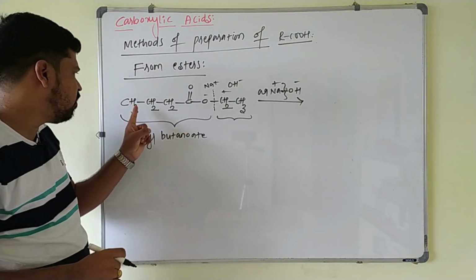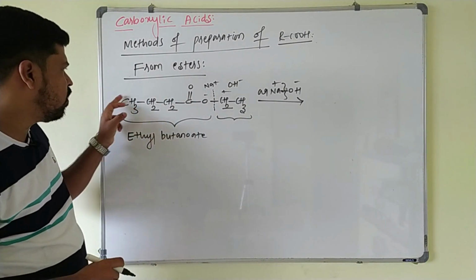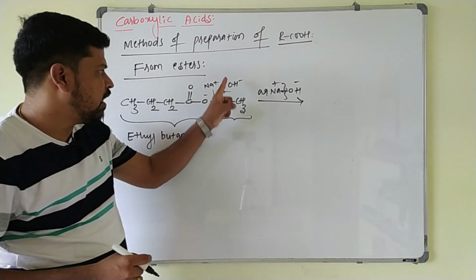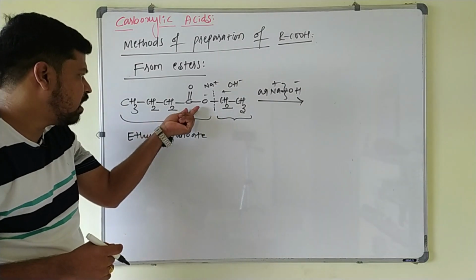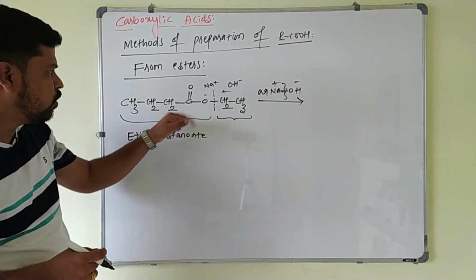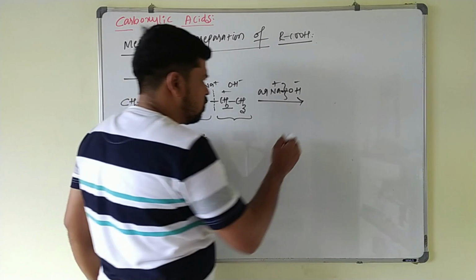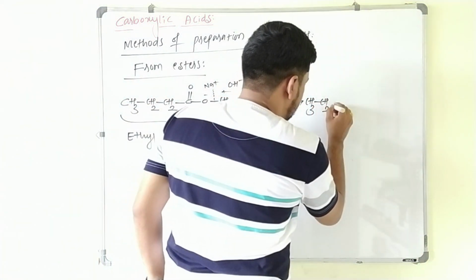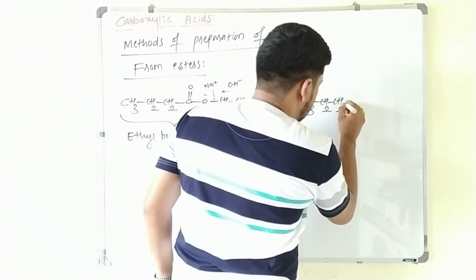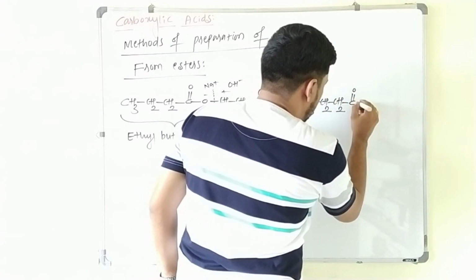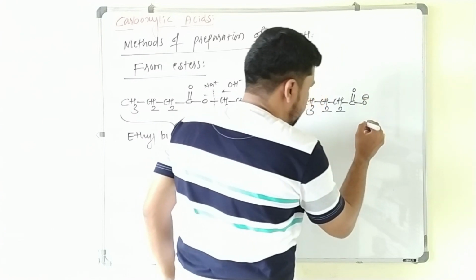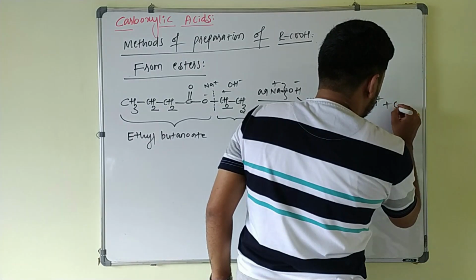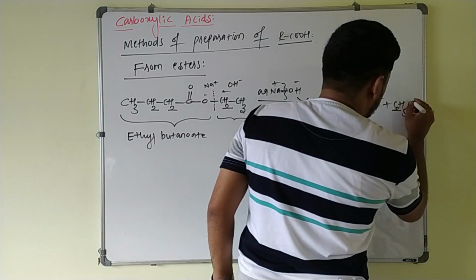So first what you will get here? Sodium salt of butanoic acid, 4 carbon atoms are there, this is sodium butanoate, then you will get ethyl alcohol, and this salt upon acidification gives butanoic acid. So what you will get first? This will be CH3CH2CH2COO minus Na plus plus C2H5OH, you will get ethyl alcohol here.